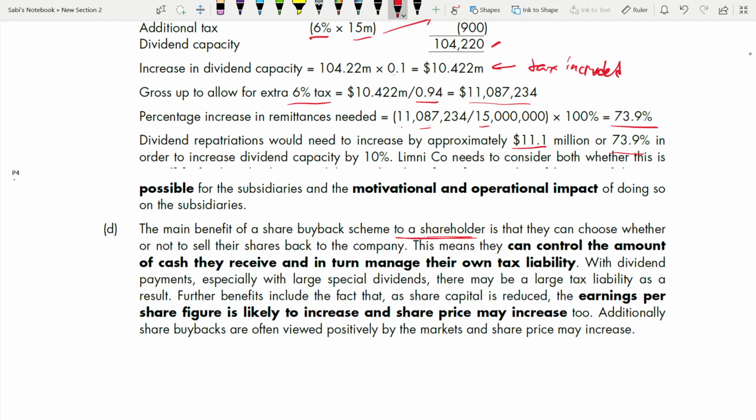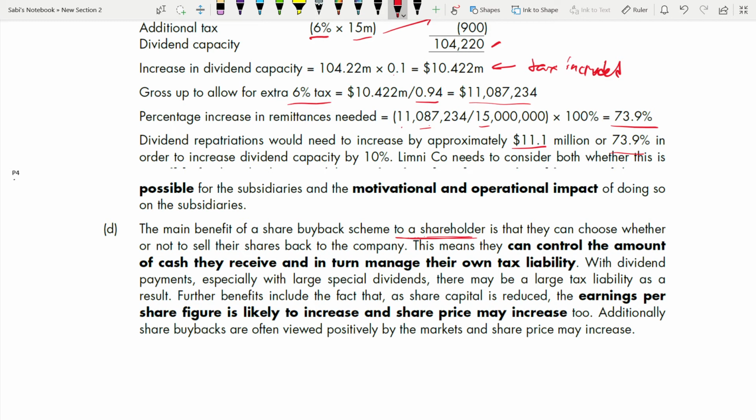So is that they can choose whether or not to sell their shares back to the company. This means that they can control the amount of cash they receive and in turn manage their own tax liability. With the dividend payment, especially with large special dividends, there may be a large tax liability as a result. So larger the dividend, larger the tax liability. Further benefits include the fact that as share capital is reduced, earnings per share figure is likely to increase. Right? And share price may increase too. EPS increase, share price may increase too.